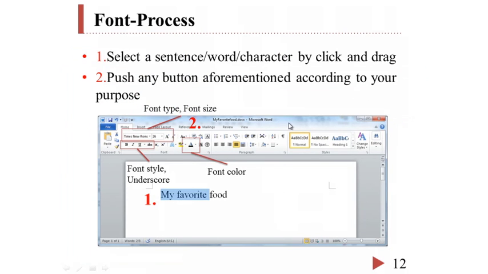To change fonts, first, select a sentence or word or characters which we want to change by click and drag, and then push any button aforementioned according to your purpose.